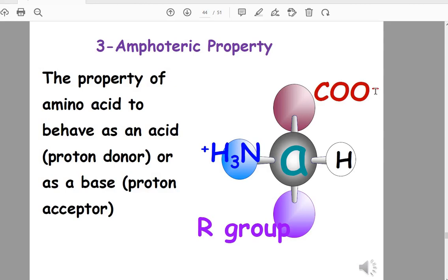And what is the meaning of base? It's a proton acceptor and can carry positive charge, like the amino group. So amino acids have amphoteric property.